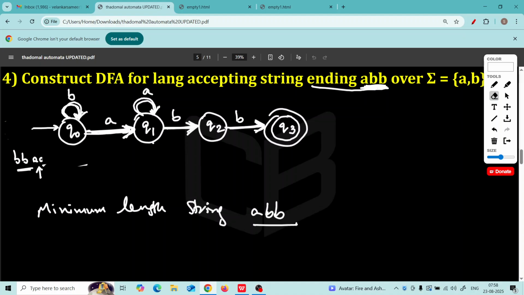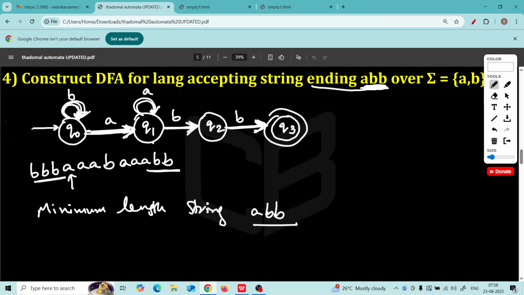Now think of Q2. Q2 has a transition for B, but it should have a transition for A also. What should the string end with? ABB. Just imagine we have a string like this: BBB, then A, B, then A again, some arbitrary A's, then BB. It is still ending with ABB, correct? These triple B's will be taken care of by this loop. Then we have this A, we change the state, go to Q1.